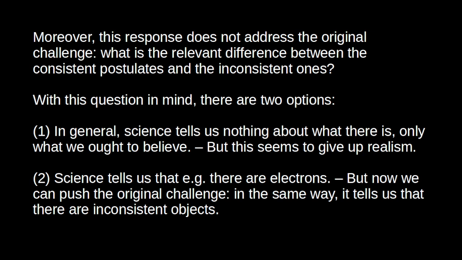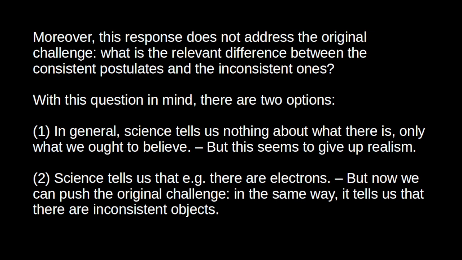Now, Collivan's original question was, why should the realist treat inconsistent objects any differently, right? Where scientific theories are inconsistent, why not just accept the inconsistency in the same way that the realist accepts electrons?